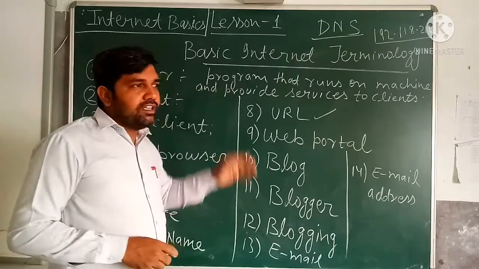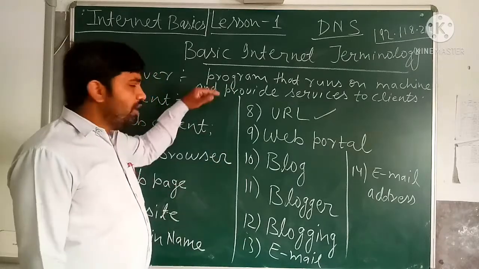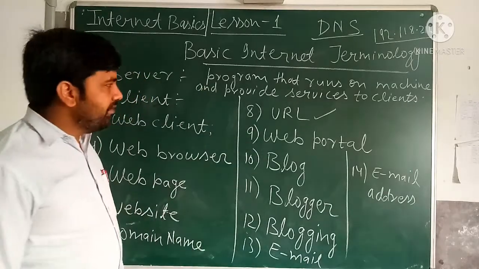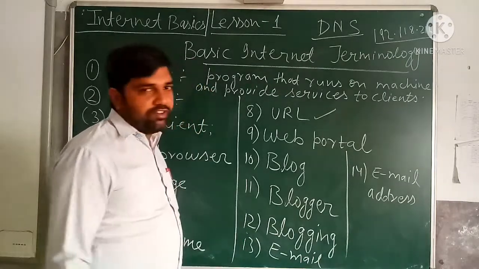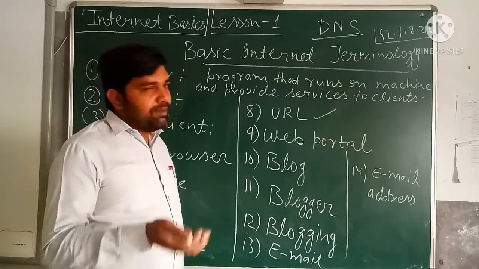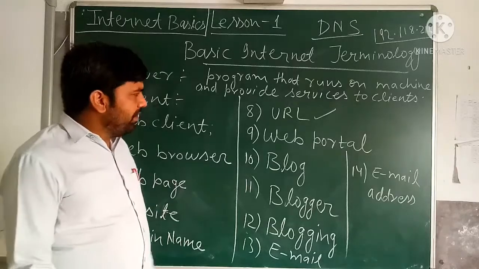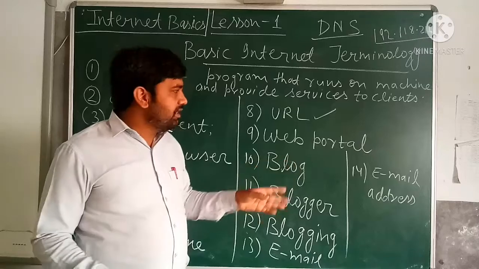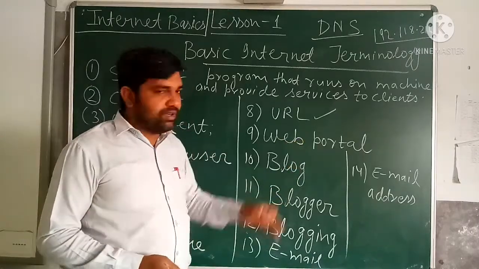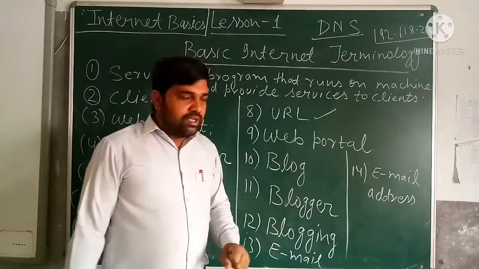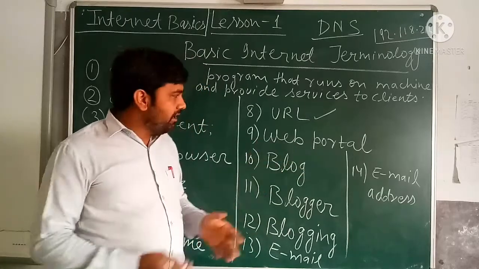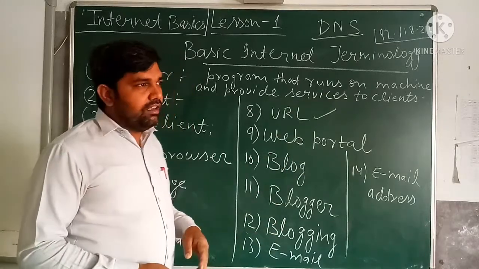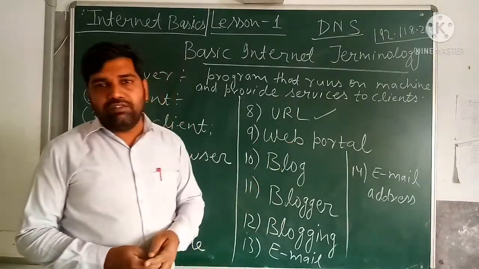Those links are in priority. The link you are getting at the top is the highest priority, meaning the most visited link. The website which is visited most for accessing the information will appear at the top of the web portal. So there is a priority based on how many visitors are on those websites. The web portal gives you many different services which can provide information on the topic you want to search. It will provide the list of addresses, meaning links. When you click on any link, your request will be sent to that server, and a web page will be opened which contains that particular information which you are searching.